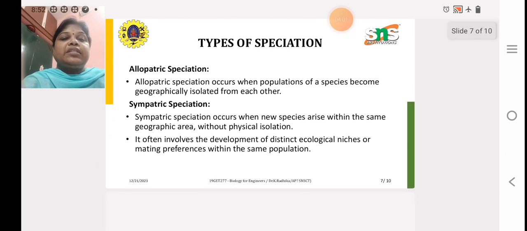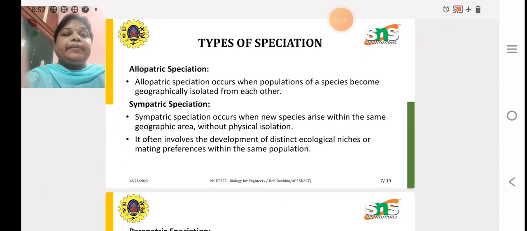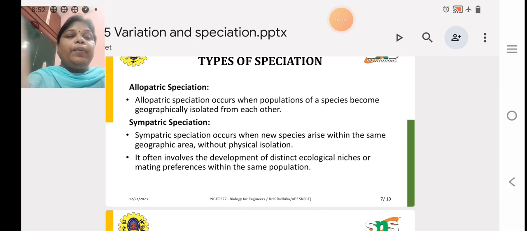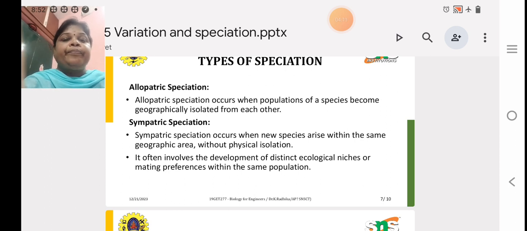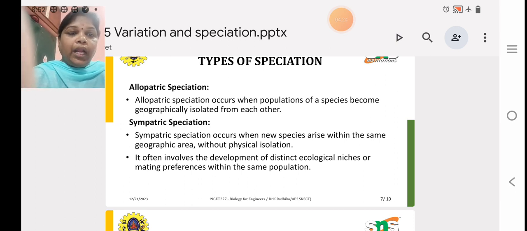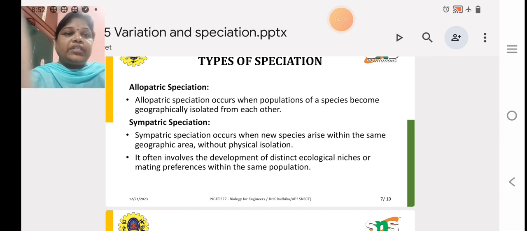Types of speciation: allopatric speciation and sympatric speciation. Allopatric speciation occurs when populations of a species become geographically isolated from each other. Sympatric speciation occurs when a new species arises within the same geographic area without physical isolation. It often involves the development of distinct ecological niches or mating preferences within the same population.